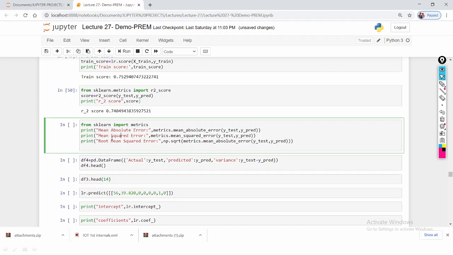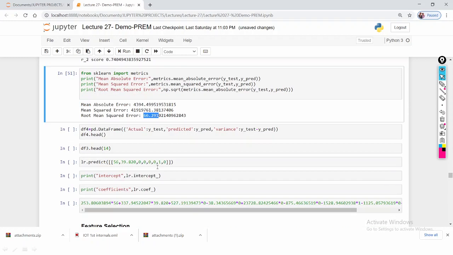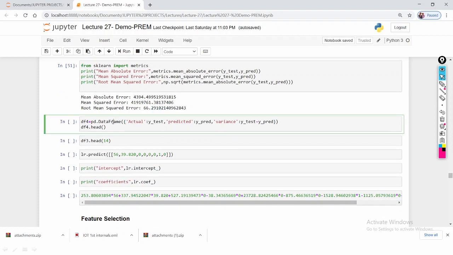I'm going to evaluate the other metrics like mean absolute error, mean square error, and root mean square error. This is the mean absolute error, 4394. This is the mean square error, and this is the root mean square error. Here I'm taking the Y test as the actual values and Y predict as the predicted values, and the difference is the variation.